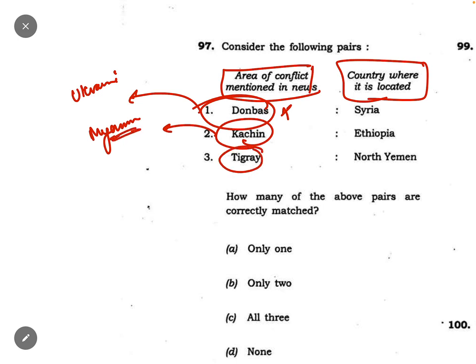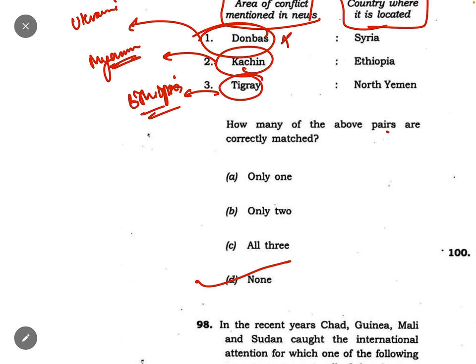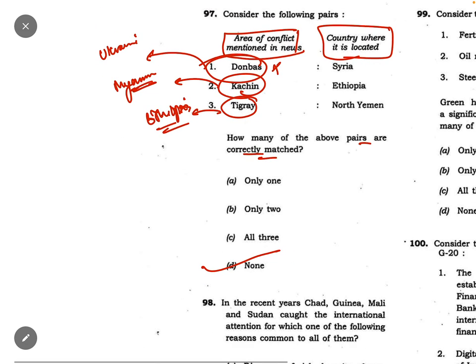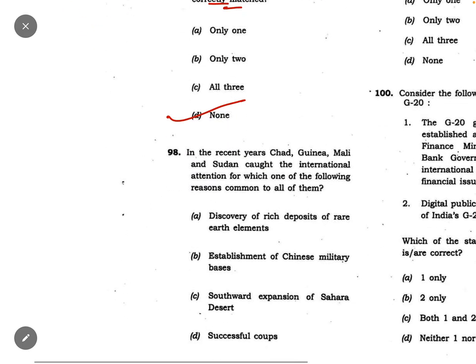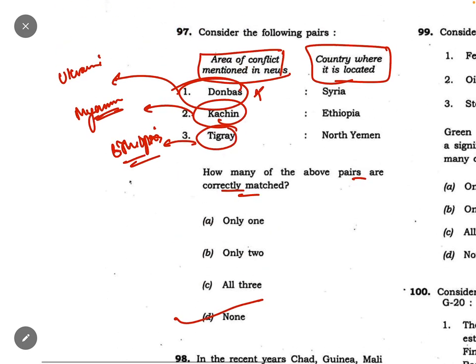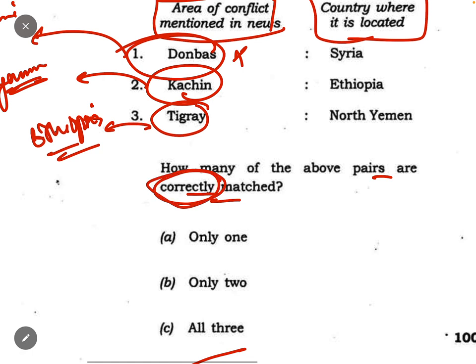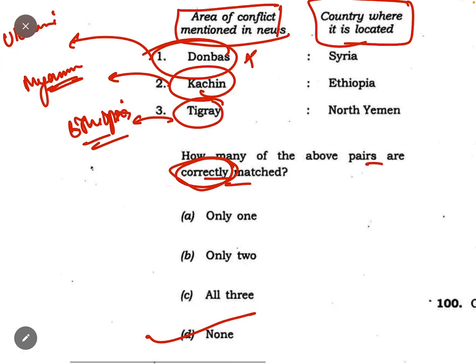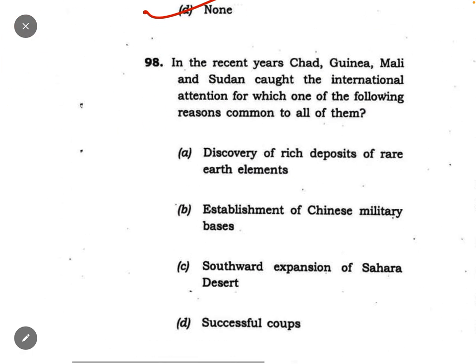Tigray. It is in North Yemen. No, it is not in North Yemen. It is in Ethiopia. ठीक है. So all 3 are incorrect here. It is asking to correctly match. Okay, so none is correct. All 3 are incorrect basically. तो जब whenever you are doing the question, please see here कि whether they are asking the correct or incorrect. Otherwise भाई फिर गड़बड़ हो जाएगी सारा क्वेश्चन नहीं पढ़ा तो.